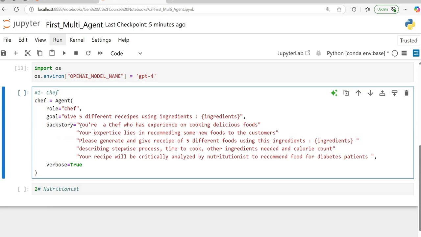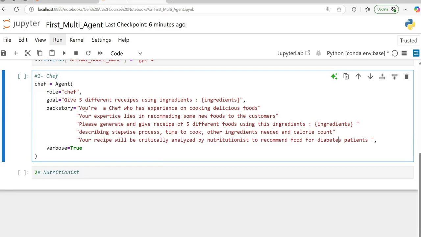So what is the background? You are a chef who has experience in cooking delicious foods. Your experience lies in recommending some new foods to the customers. Please generate and give recipes of 5 different foods using these ingredients. Describe the stepwise process, time to cook, other ingredients needed, and calorie count. Your recipe will be critically analyzed by a nutritionist who will recommend food for diabetes patients. There may be some misspelling here and there, but don't worry about those things. LLM models are smart in understanding these things. That's fine. This is just the context at a very high level. And let me define this.